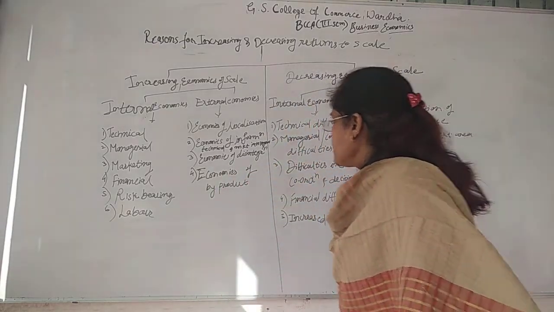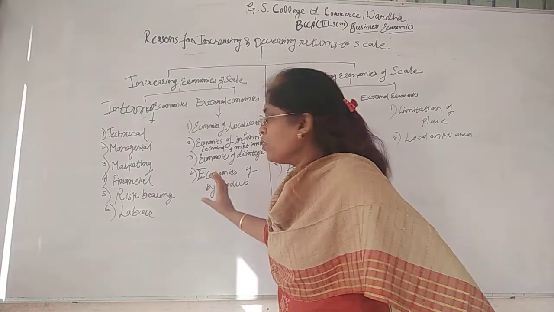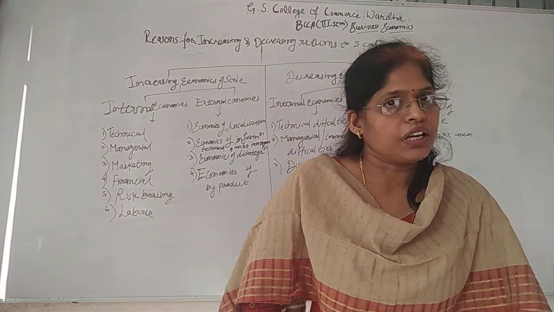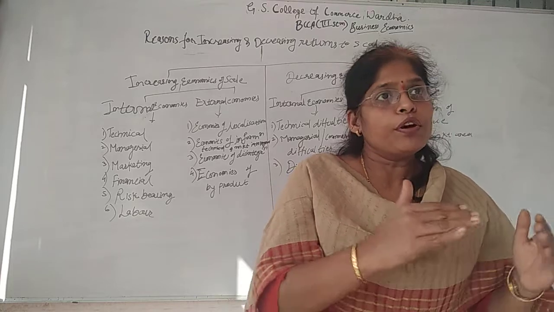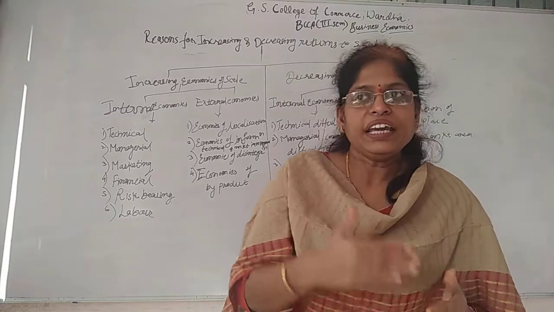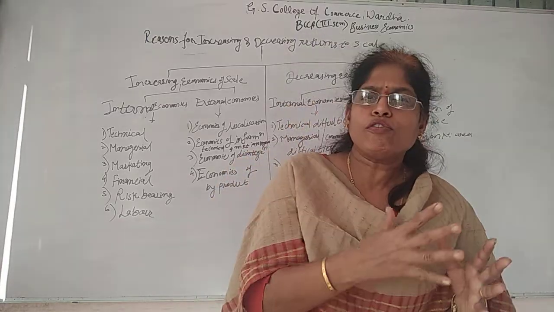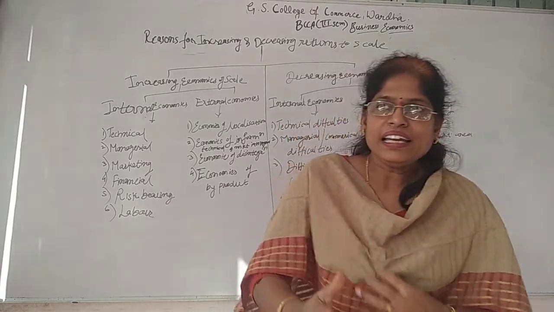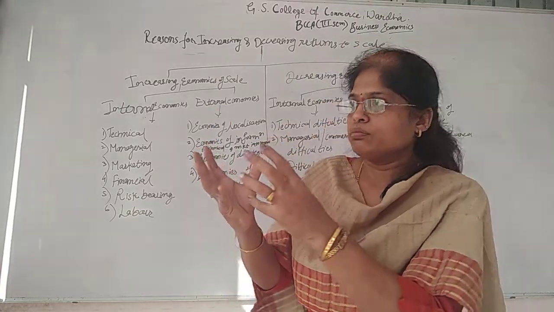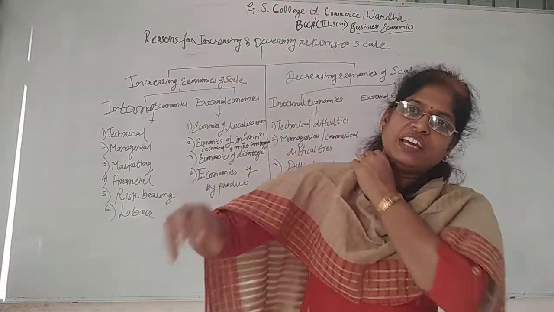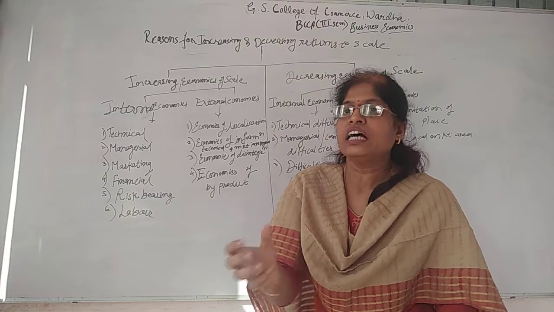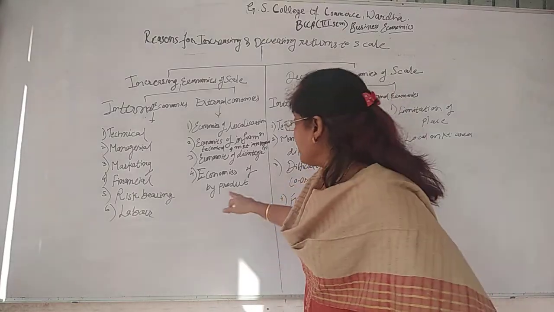Then economies of disintegration, economies of byproduct. Now what is byproduct and disintegration? For example, a producer who is running a textile unit. In the textile unit, to produce that textile, first of all he needs to produce the cloth, and he is in need of n number of laborers. So when there is some byproduct, for example the dye or some kind of material which is used in that particular production process is left over, then some other products can also be produced from it. That is what a byproduct is.